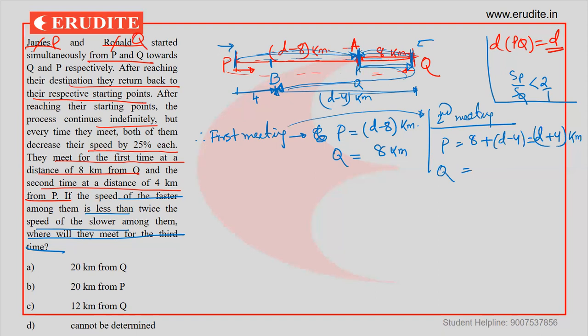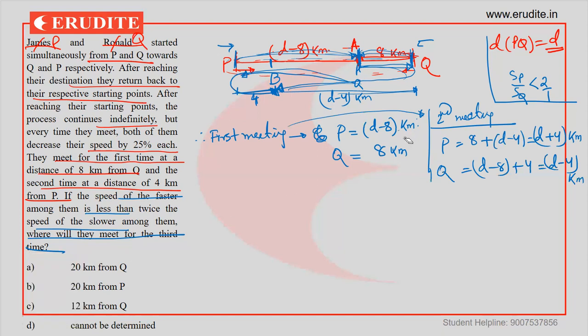Q comes to P, covering the remaining D minus 8 kilometers and then comes back, covering the extra 4 kilometers. So Q covers D minus 4 kilometers. These are the distances for the first meeting, and these are the distances between the first meeting and second meeting.